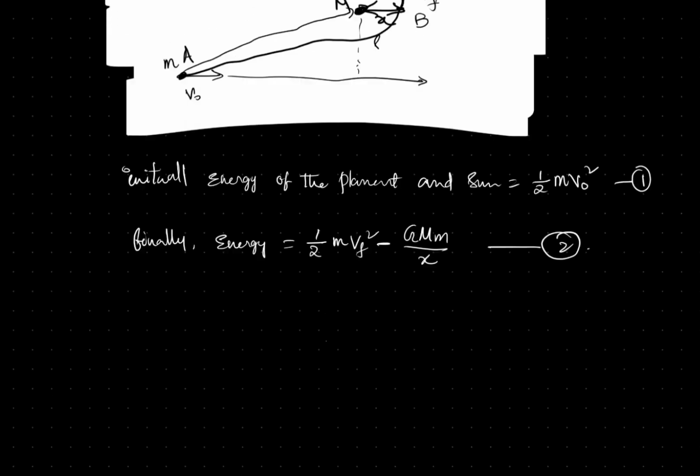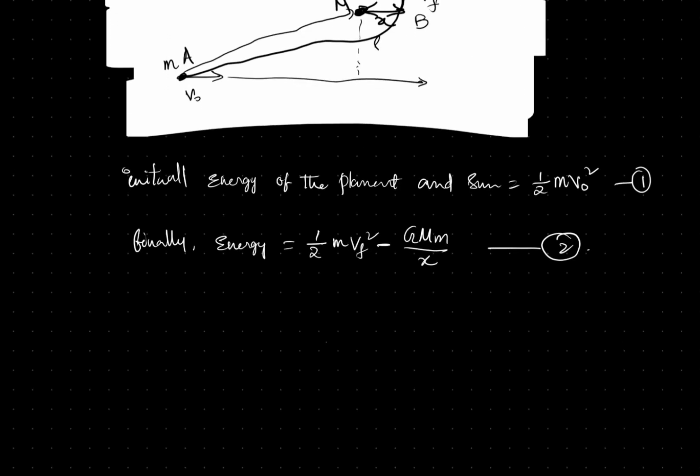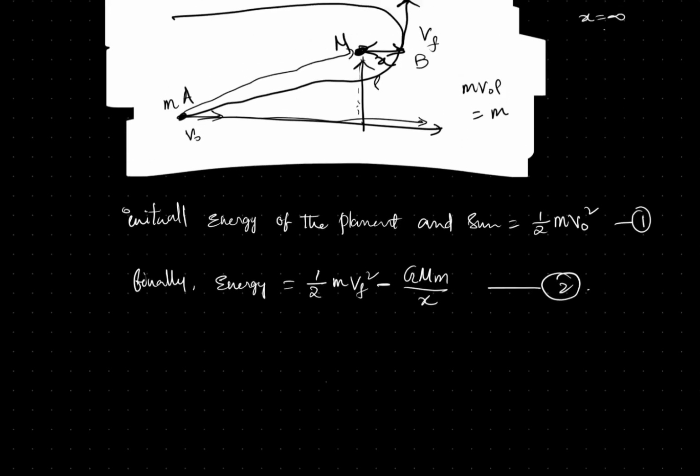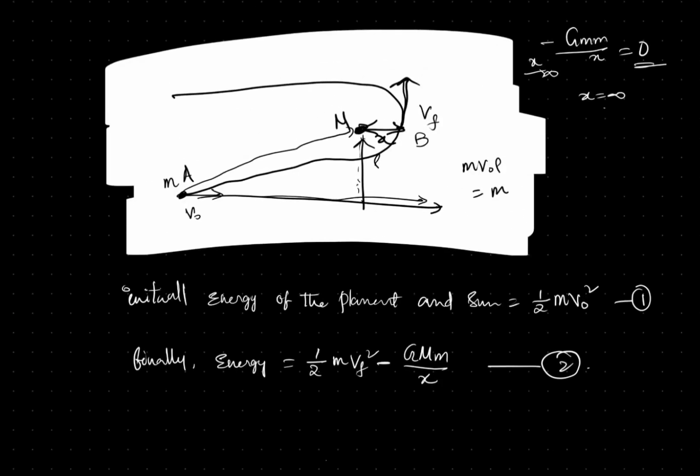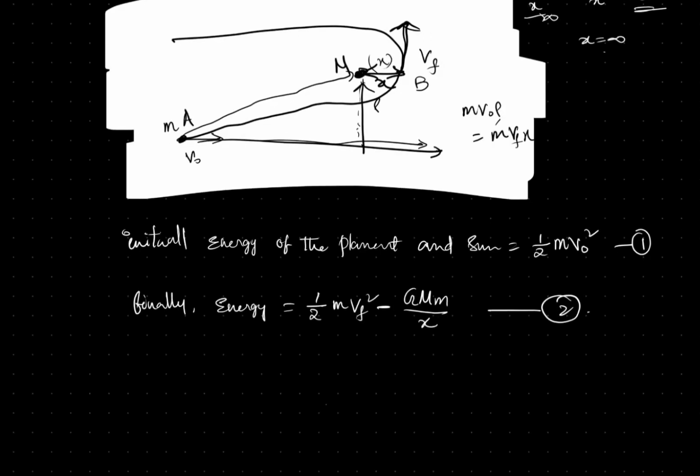Initially the angular momentum is m into v0 into L. Finally it will be equal to m into v final into x. If we cancel out both of them, v0 L equal to v final into x.